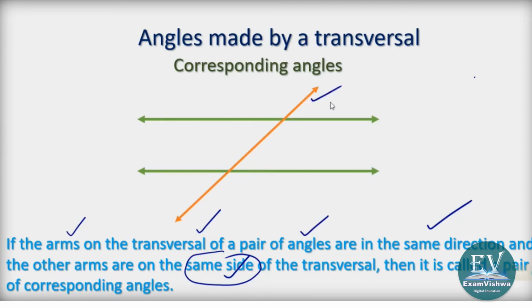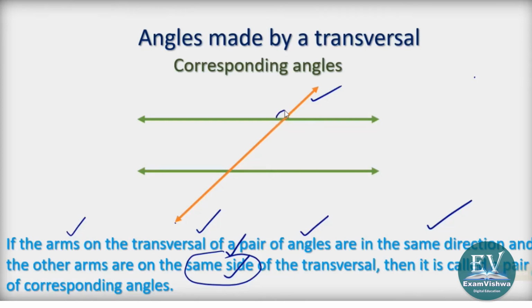This is the transversal. It has to come on the same side. Secondly, the arms of the transversal of a pair of angles: there are a pair of angles and the angle will have its arm in the same direction and on the same side. I will show you and explain.